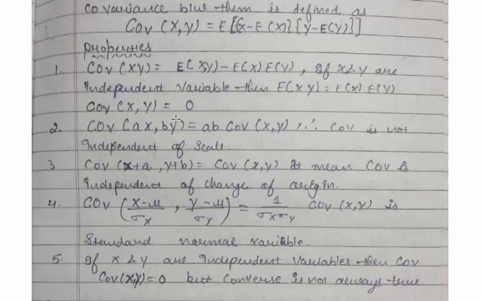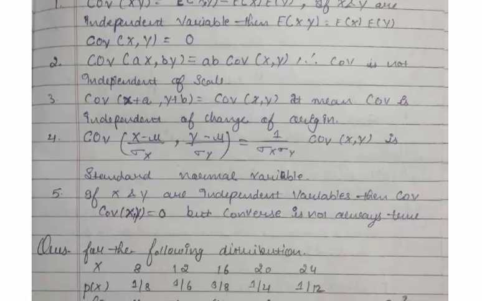Now properties: the covariance between x and y can also be found with this formula. It equals the expectation of xy minus expectation of x into expectation of y. If the variables are independent, then the expectation of xy equals the expectation of x into the expectation of y, so our covariance becomes 0.